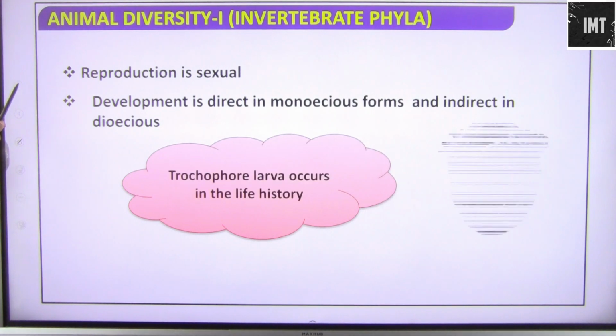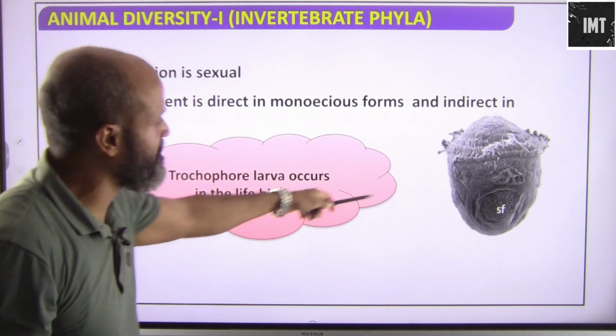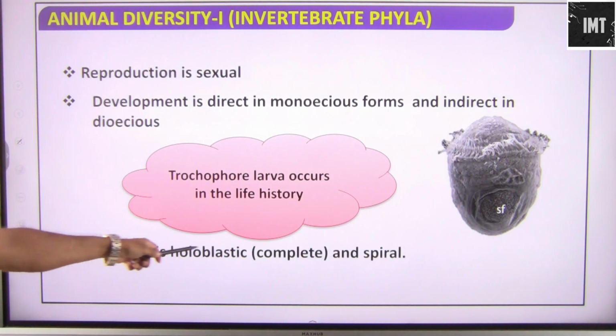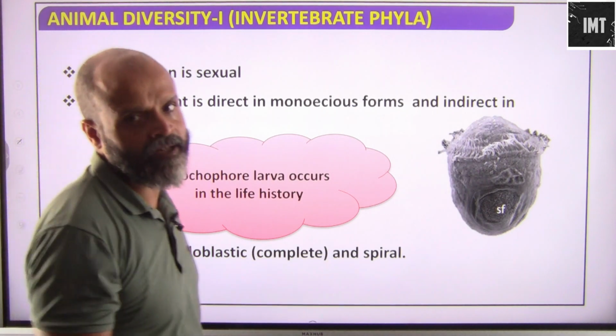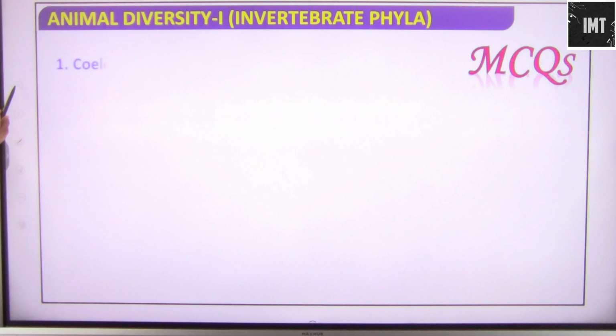So trochophore larva occurs in the life history. This is basically the trochophore larva stage, and it occurs in the life history. Cleavage is holoblastic, complete and spiral. So the cleavage finally happens and the development of the body takes place.